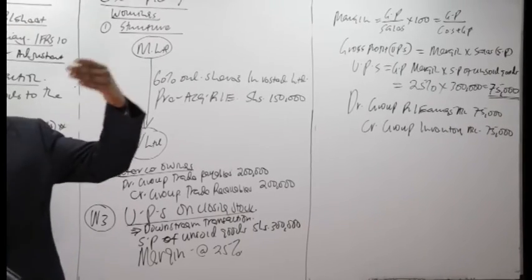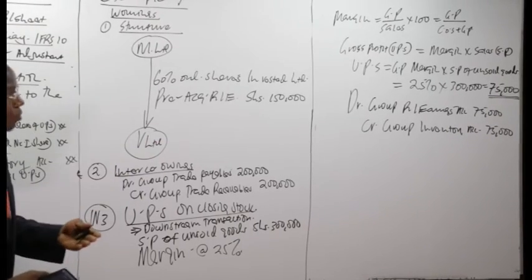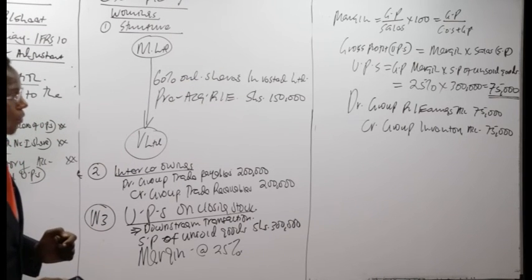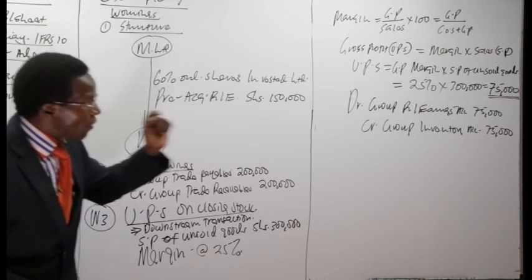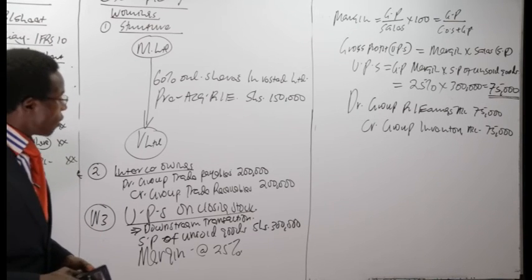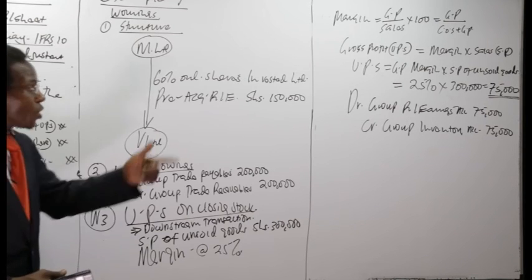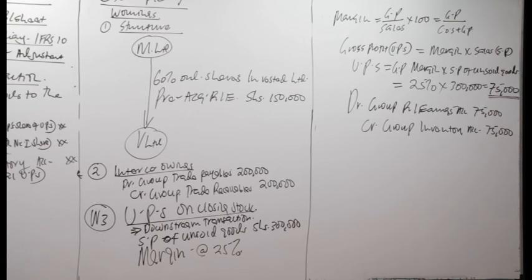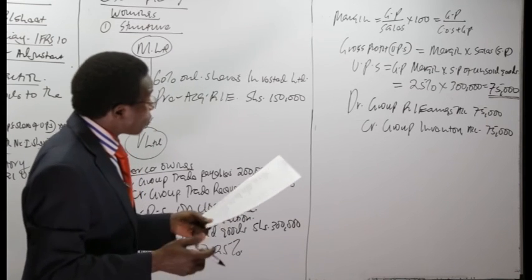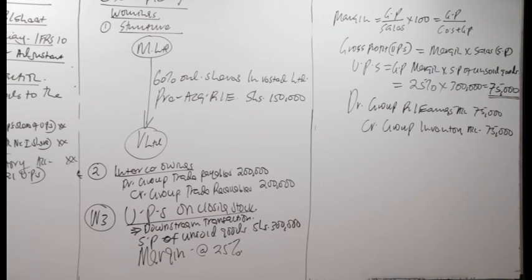We are going to look at a case where it's an upstream transaction. We reduce our retained earnings by 75,000. We also reduce our inventory by 75,000. That's very important, for in case of an upstream transaction it will be a different story. We have nothing else to adjust other than those workings.